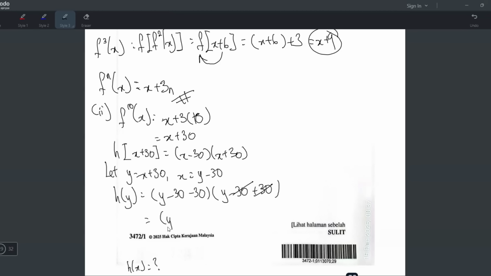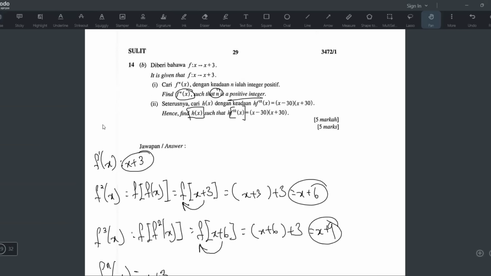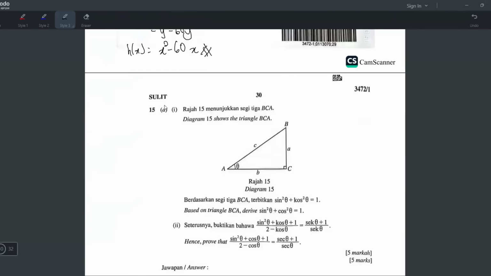So now it just becomes y minus 60 times with y. So your hy answer is y square minus 60y after you expand like that. But you want hx. So just change the y to x. So x square minus 60x. Ini cara betul untuk cari hx. This is the correct method. Okay. Hopefully all of you did this yesterday. Yeah. All right. So these were 5 marks. I'm done. Okay. Now we are at 15.